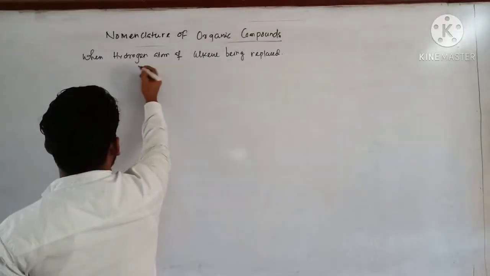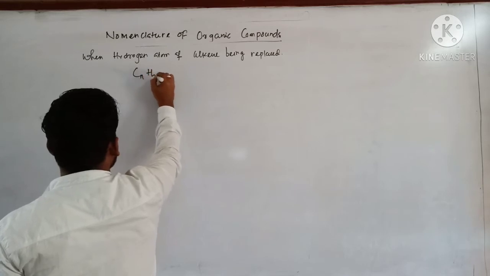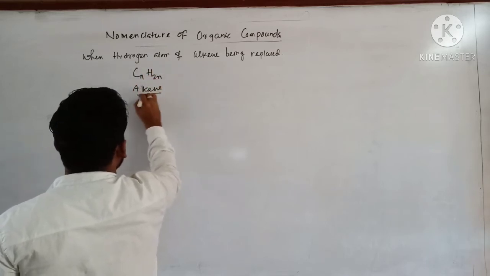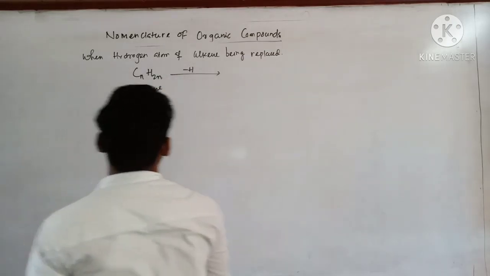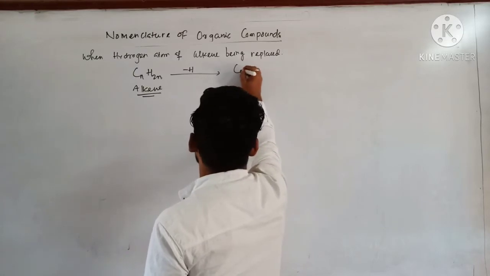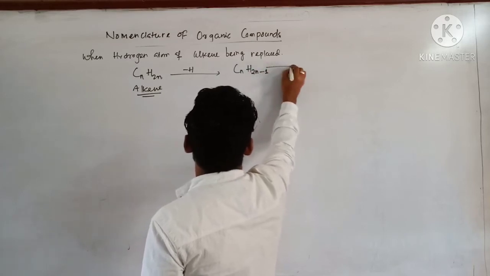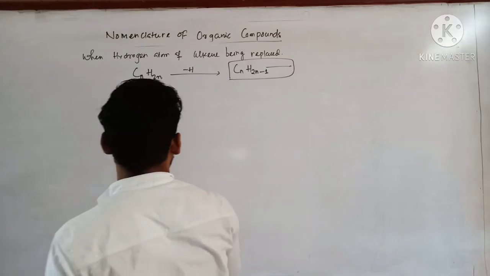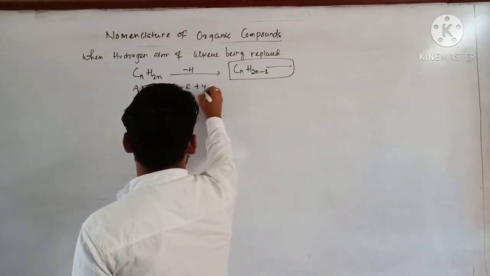You can see alkene, that is CnH2n. This is called alkene. Clear? So when one hydrogen atom from an alkene is replaced, then we will get CnH2n minus 1, this group, and what you have to remove is E, and you have to add Yl.